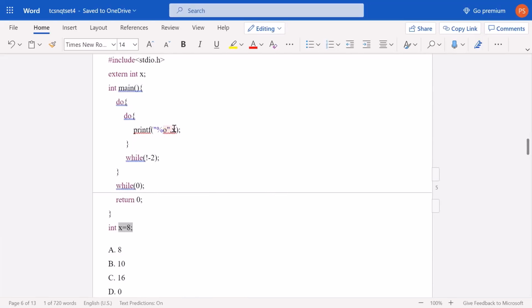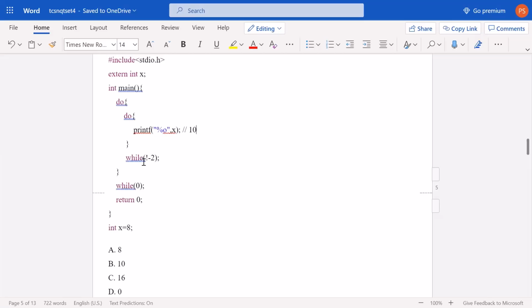Now what will happen, please carefully watch this question. This is quite complex. X is 8 now, right? Now do, inside do, another do, printf percentage o. Percentage o means we are talking about the octal data type. Now in octal, when you do that conversion through division, you will find that 8 is written as 10 in octal, so the output will be 10.